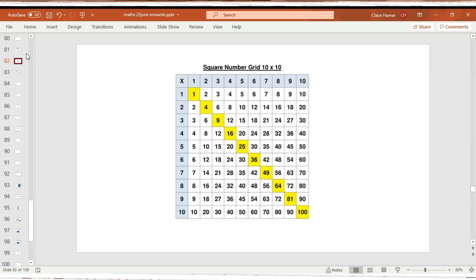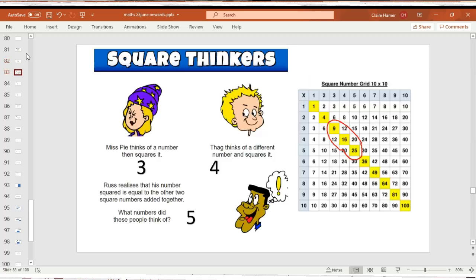Right, I'm going to reveal the answer. So I think that Miss Pie thought of 3, Fag thought of 4, and Russ thought of 5. 3 squared is 9, 4 squared is 16. When you add 9 and 16 together, you get 25. Did you get the same as me, or have you got another solution? I'd be interested to know if other numbers work.